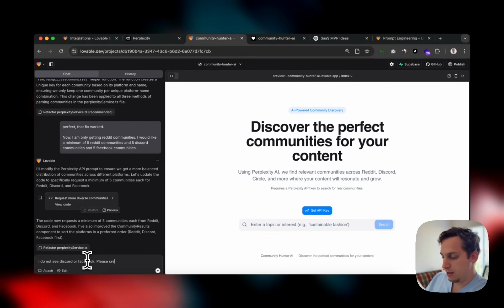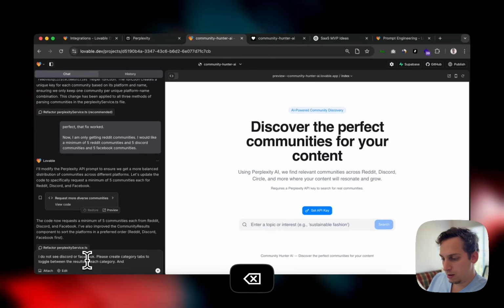Please create category tabs on the top to toggle between the results of each category.